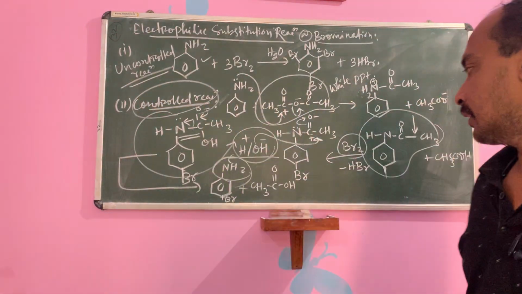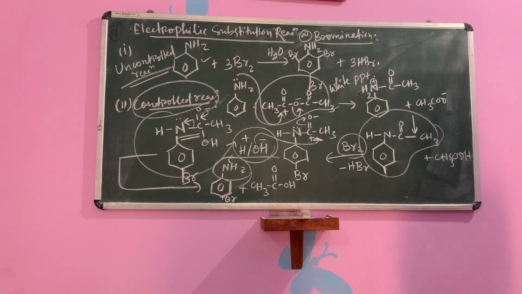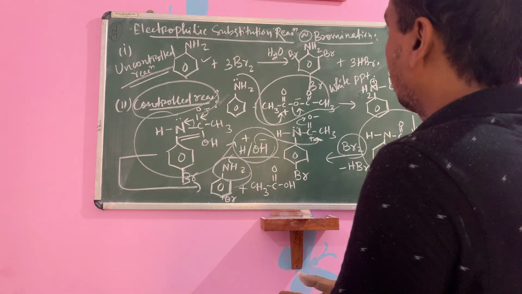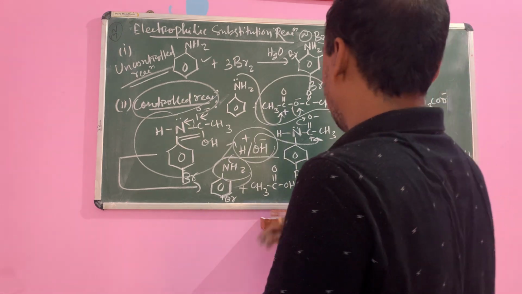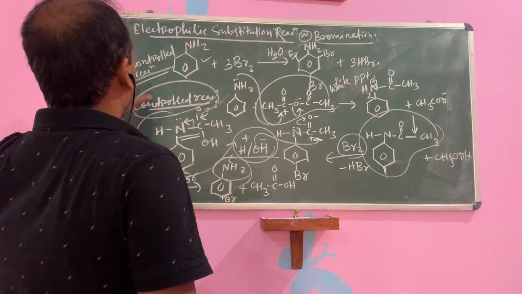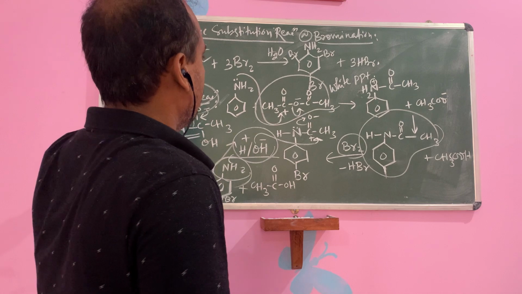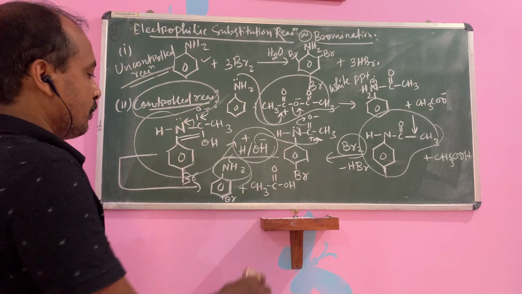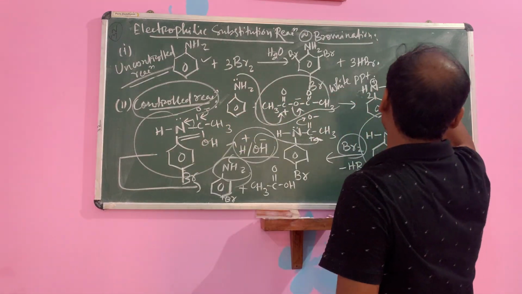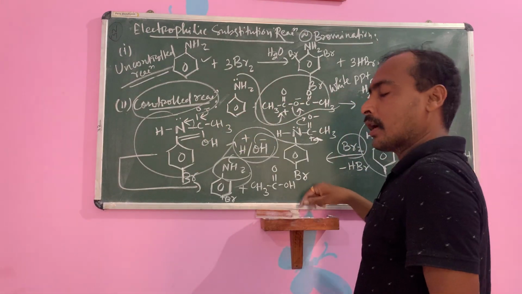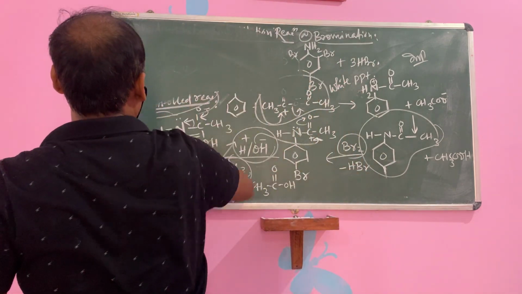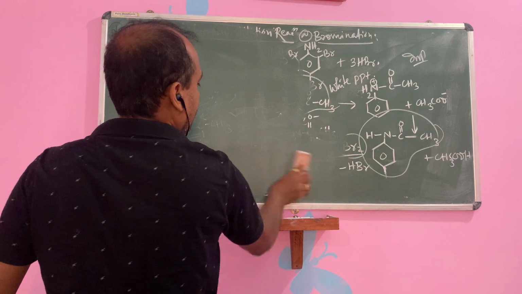Okay, children, this is your bromination. Next is your nitration. We'll discuss nitration. Controlled and uncontrolled, this is very much important. Nitration also has controlled and uncontrolled reactions. You go through both reactions of electrophilic substitution, reactions of amine. These are two very important topics.